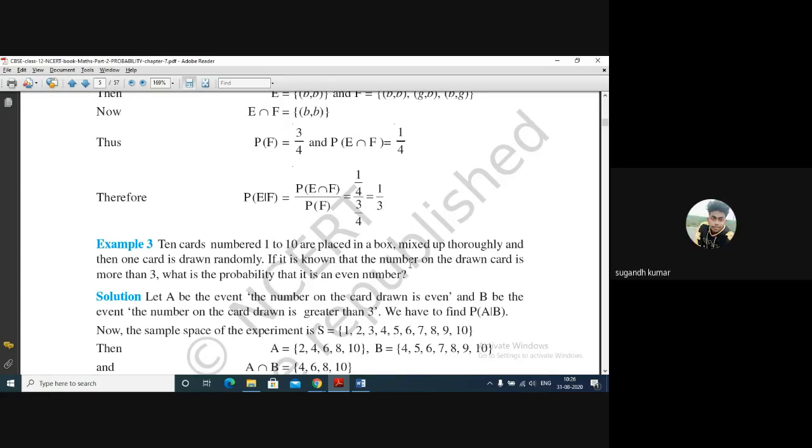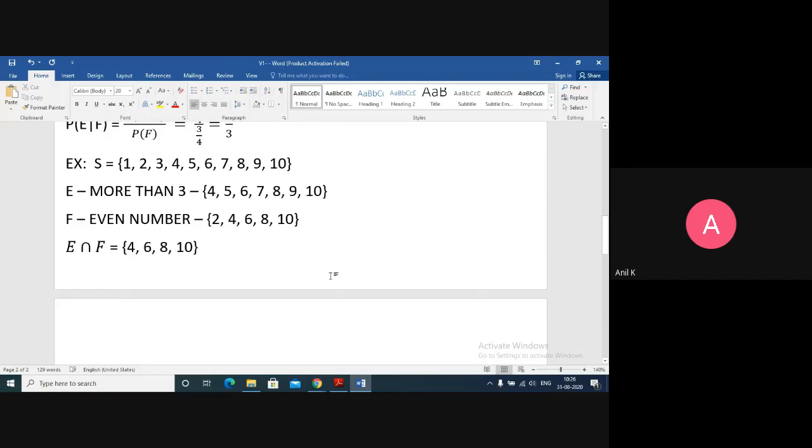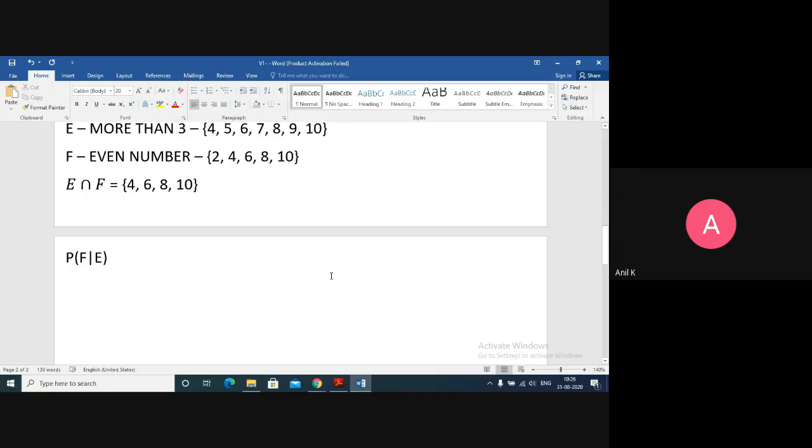Sorry, E happened first, no, sir. E happened first, then what is the chances of F happening? The question is clear. What is the probability that it is an even number? So here I need the probability of F happening after E happens. Okay, the question can be E slash F or F slash E equals to.